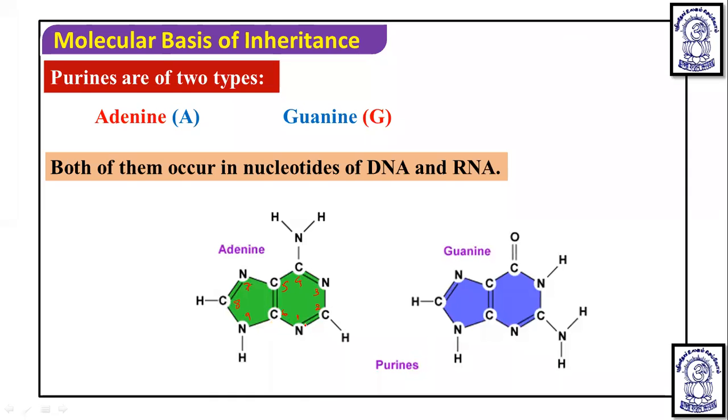So in this adenine structure, you will see that at fourth carbon, you will see the presence of amino group.